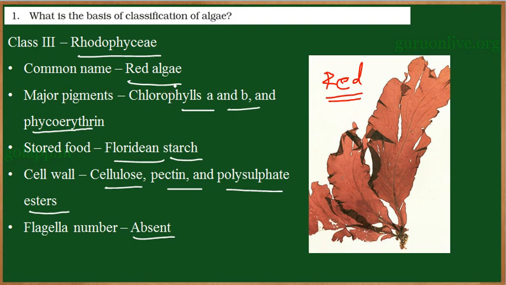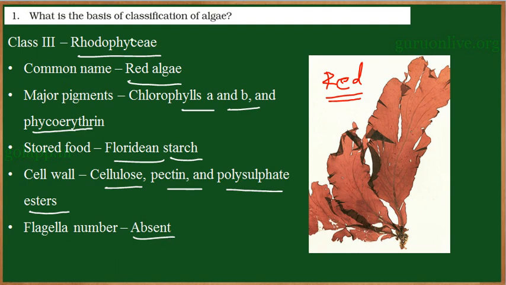They are red algae. The common name is red algae. For red color they have phycoerythrin pigment whose amount is more, and along with that they have chlorophyll A and B. The stored food is in the form of Floridean starch. Cell wall composition is cellulose, pectin and polysulfate esters. Flagella are absent.